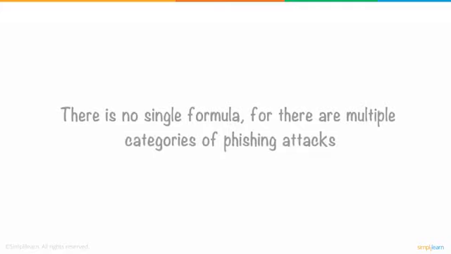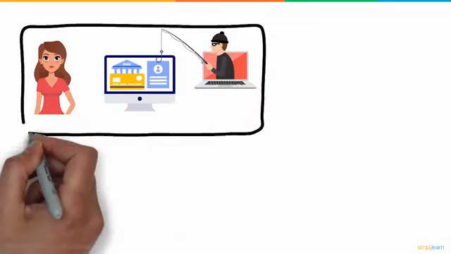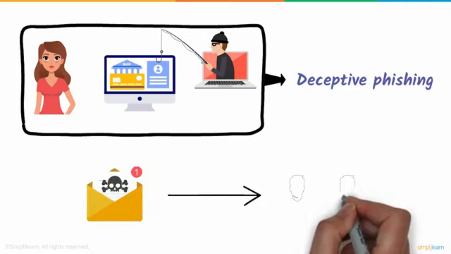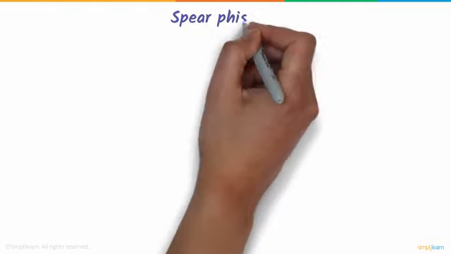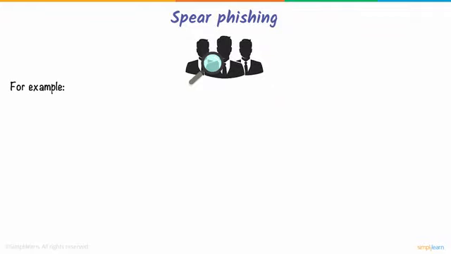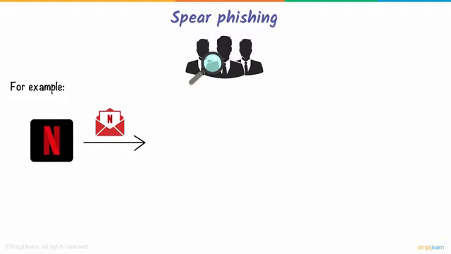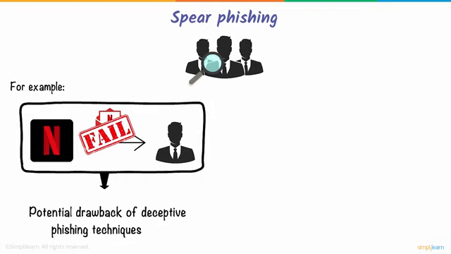There is no single formula, for there are multiple categories of phishing attacks. The issue with Jane, where the hacker stole her bank credentials, falls under the umbrella of deceptive phishing. A general email is sent out to thousands of users in this category, hoping some of them fall prey to this scam. Spear phishing, on the other hand, is a bit of a customized version. The targets are researched before being sent an email. For example, if you never had a Netflix subscription, sending you an email that seems like the Netflix team sent it becomes pointless. This is a potential drawback of deceptive phishing techniques.